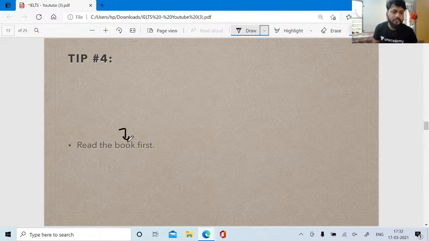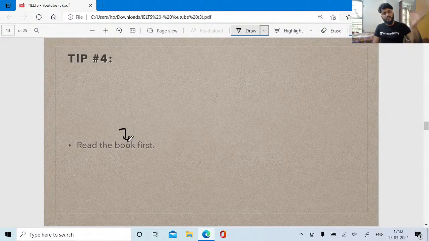Read the book first. The first step was for those people who watch the movie first and then later get the book. But some people will say, no, we'll go for the book only, then we'll go for the movie. Yes, that is also a good strategy, right? If you have already read the book, then whatever is happening in your movie, you can answer, right?